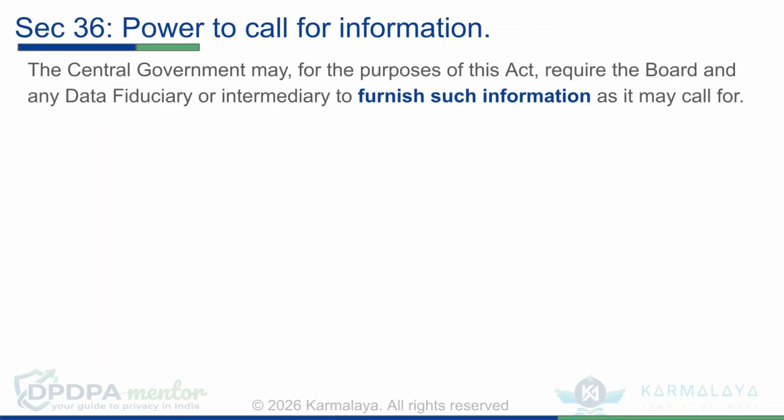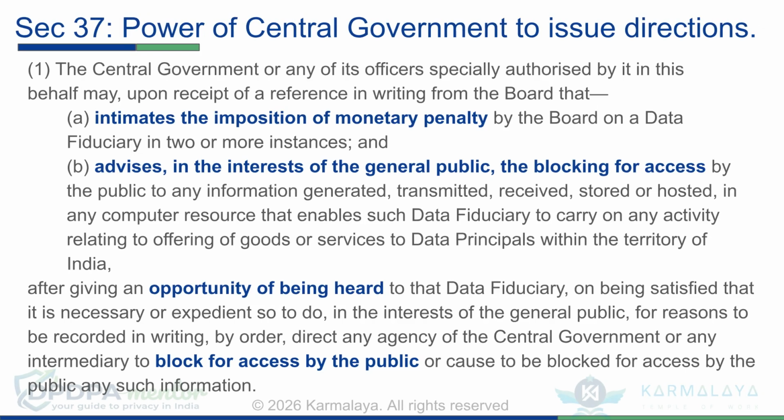Section 36 is about power to call for information. As per this section, the central government may require the board, any data fiduciary, or intermediary to furnish information for the purposes of this Act. Section 37 is about power of central government to issue directions. Subsection 1 grants the central government power to issue directions. This can occur if the board intimates the imposition of a monetary penalty on a data fiduciary multiple times, or advises blocking access in the interest of the general public.